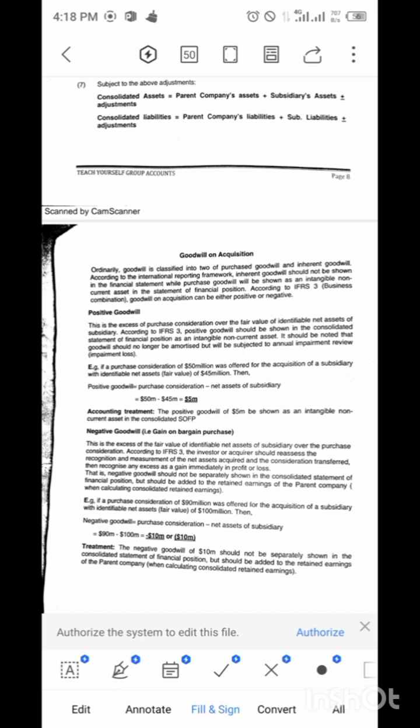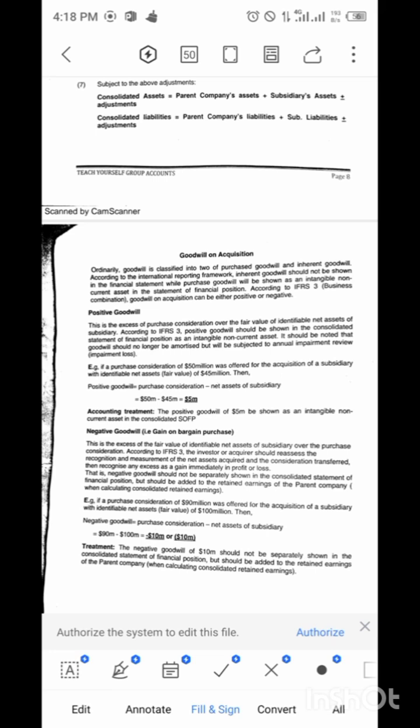That means to purchase that subsidiary, if it is wholly owned, you will see that the purchase consideration, the amount they are paying to purchase that company, is actually more than the value of that company, with a difference of 1 million. That 1 million is what we refer to as positive goodwill.